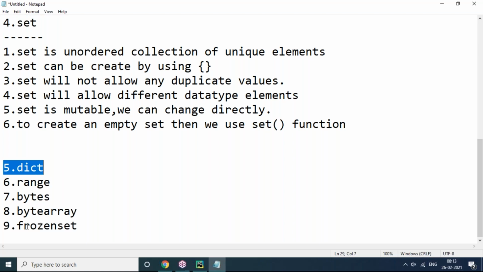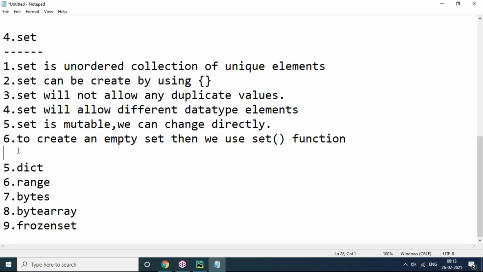Range is ordered, bytes is ordered, bytearray is ordered, frozenset is unordered, sorry. But string is ordered, list is ordered, tuple is ordered. Only two important things: set is unordered and dictionary is unordered.